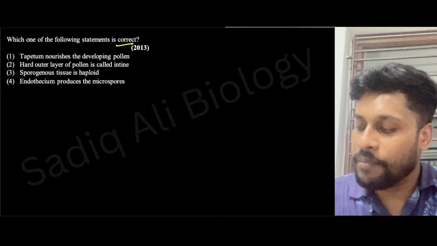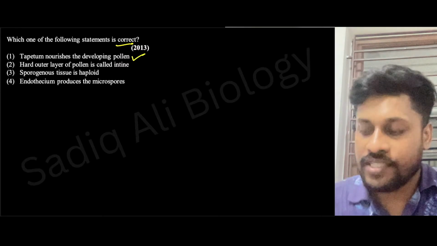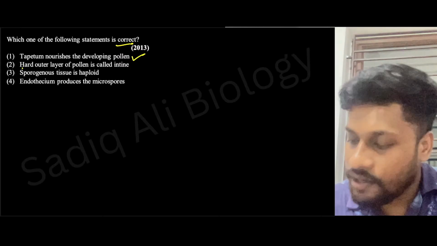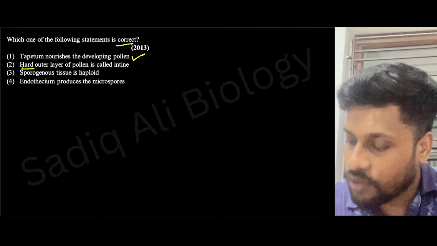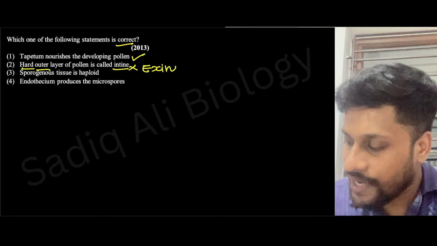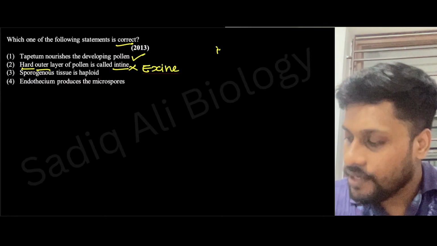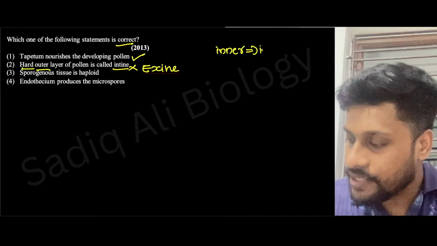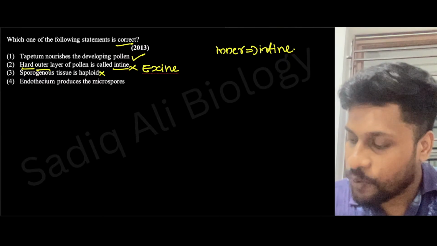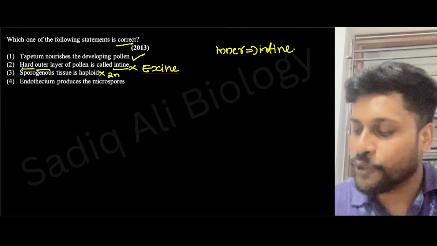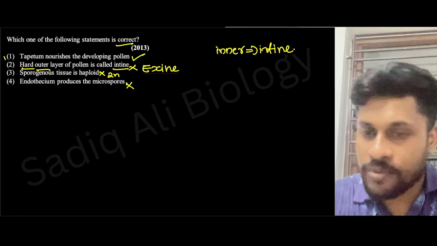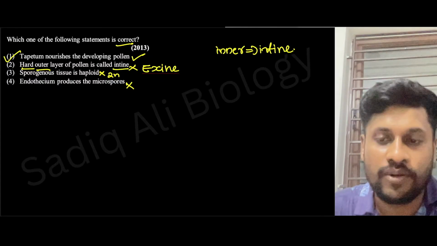Tapetum nourishes the developing pollen, which is true because tapetum has the nourishment purpose. Hard outer layer is called intine, which is wrong because the outer layer is called what? Exine. The outer layer is called exine, and similarly the inner layer is called intine. Sporogenous tissue is haploid? No, sporogenous tissue is diploid. Endothelium produces microspores, which is also wrong. So the answer will be option 1. Yes, very good. Correct, Sashti.